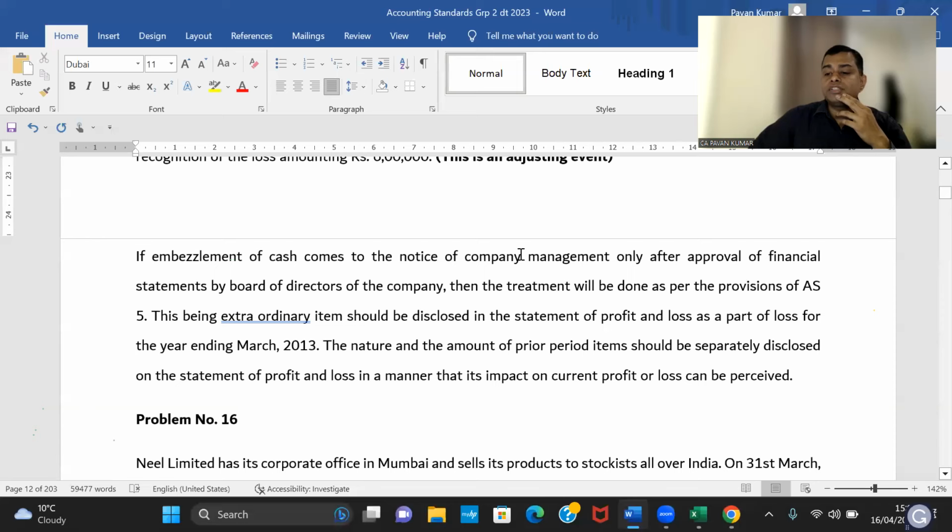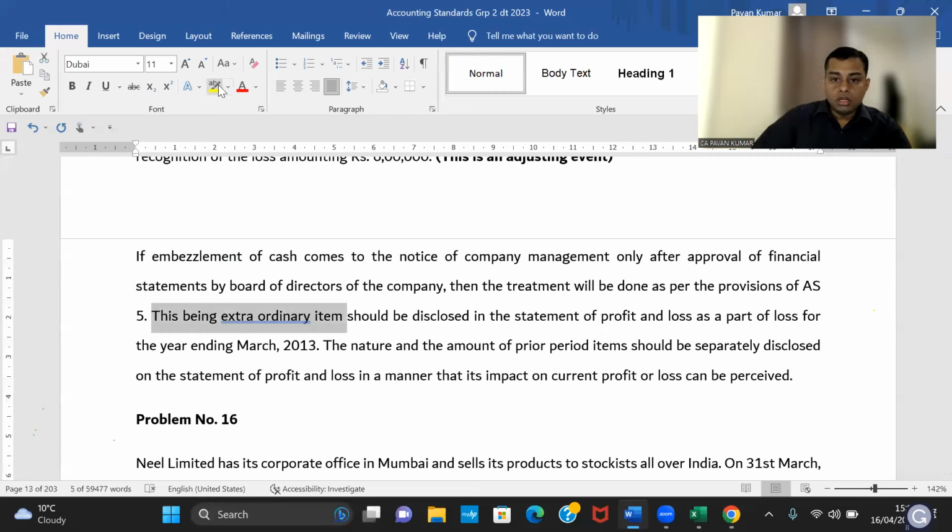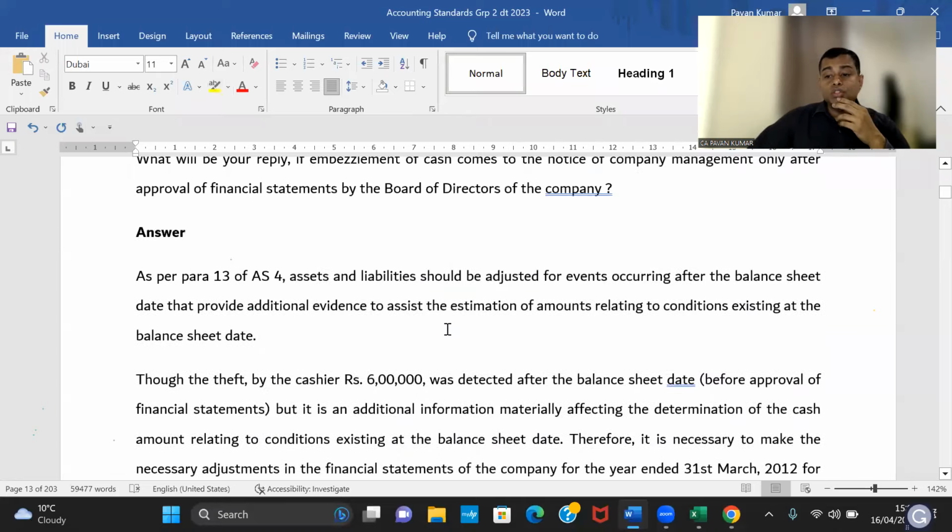If embezzlement of cash comes to the notice of company management only after approval of financial statements by board of directors, then the treatment will be done as per the provisions of AS5, this being an extraordinary item. I don't think this is an extraordinary item. Now, this is not an extraordinary item. This is an ordinary item. So it should be disclosed in the statement of profit and loss as a part for the year ending March 2013.